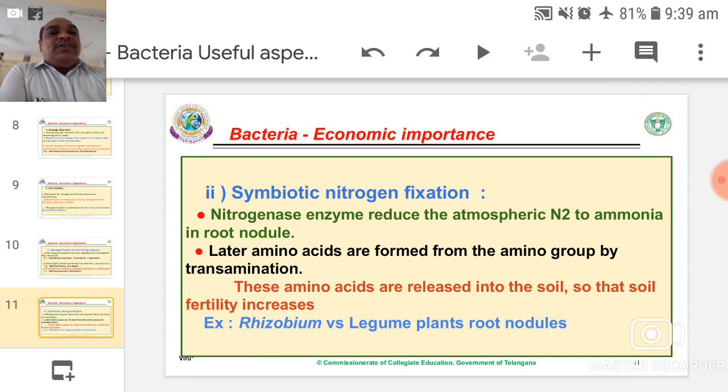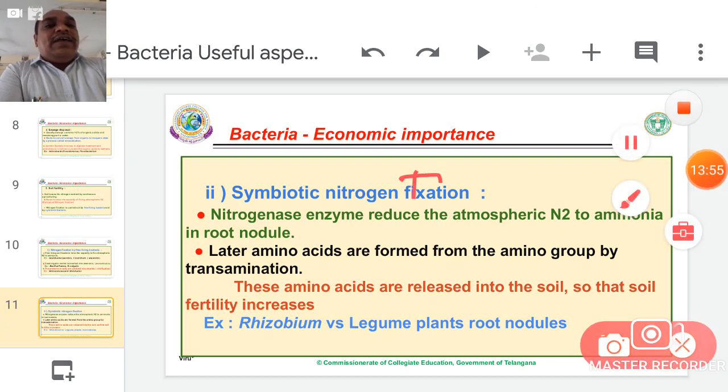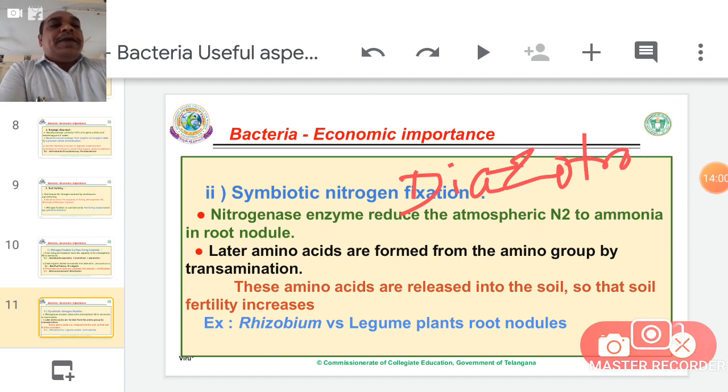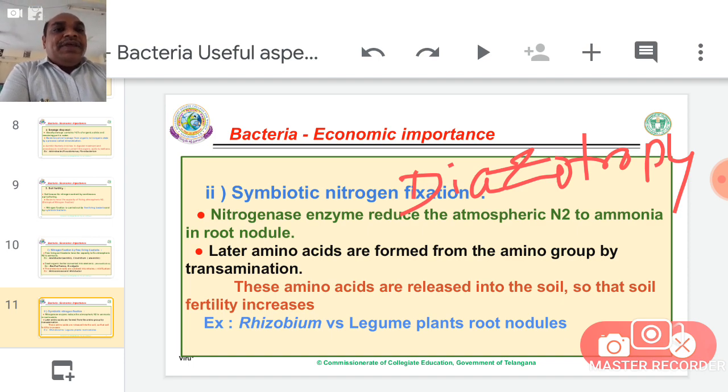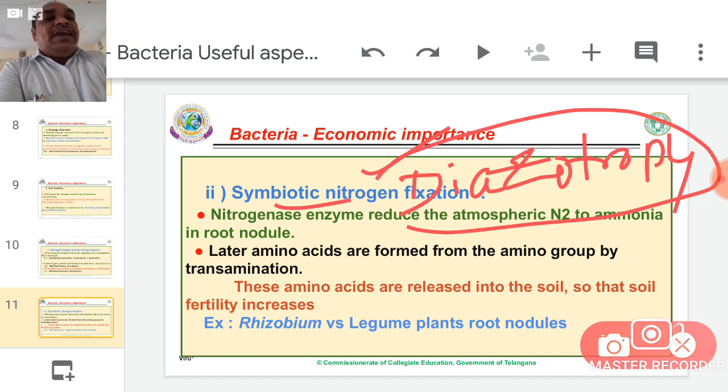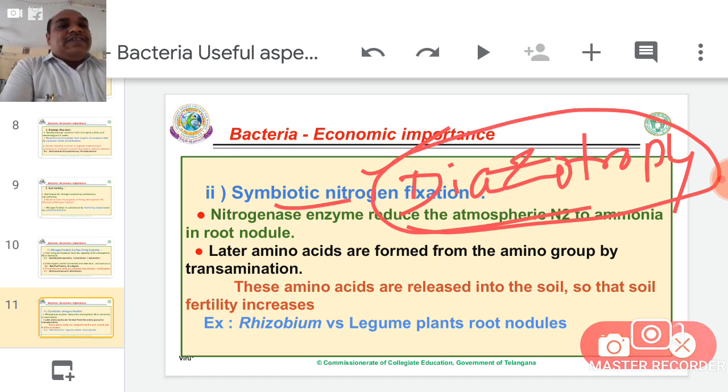Then symbiotic nitrogen fixation, commonly known as diazotrophy. Diazotrophy simply means biological nitrogen fixation. Generally we use it as a substitute word for symbiotic nitrogen fixation, but the actual meaning is biological nitrogen fixation.